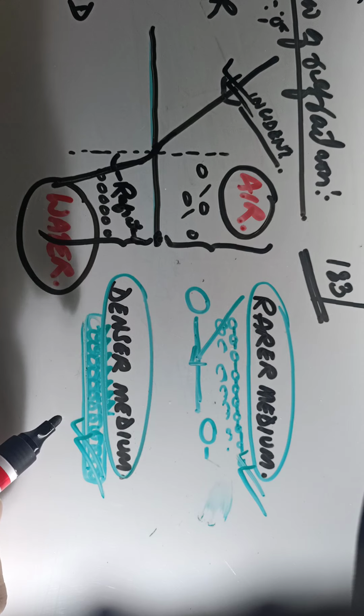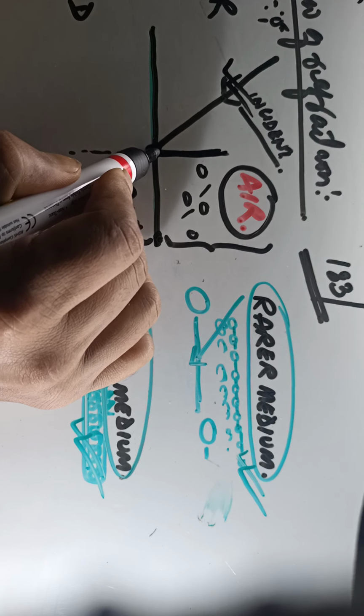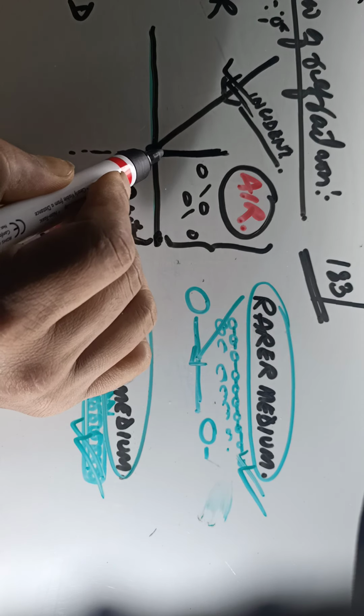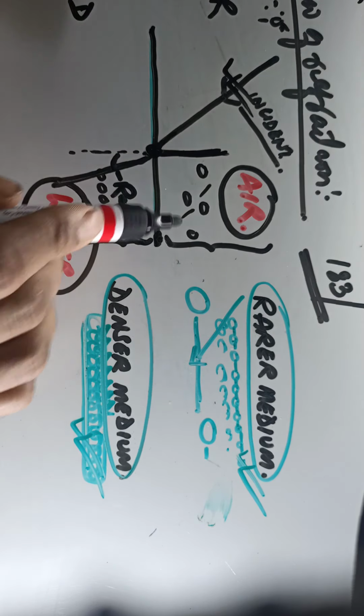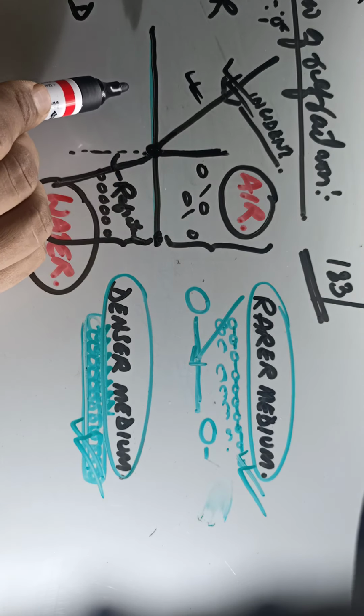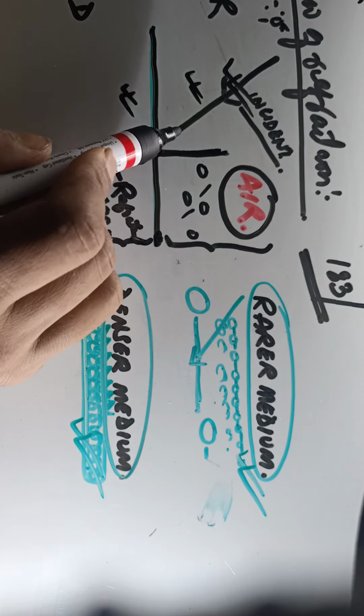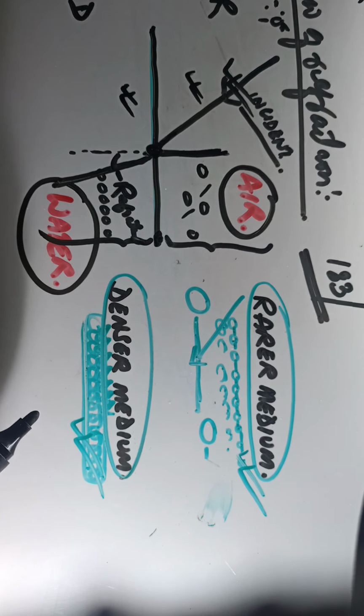Okay, so the incident ray, the refracted ray, and the normal to the interface of two transparent media. So the interface of two transparent media. What are the two transparent media here? One is air and the other is water. All lie on the same plane. That is the first law of refraction, right?